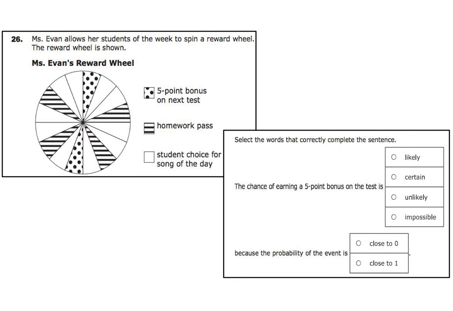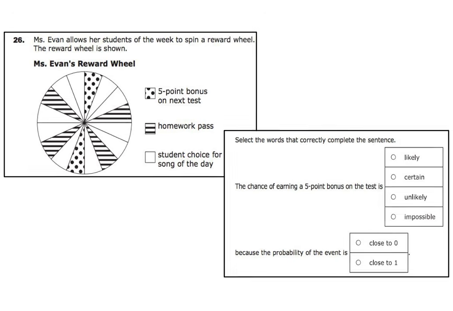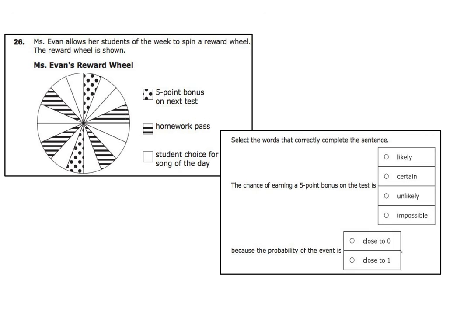Number 26. Miss Evan allows her students of the week to spin a reward wheel. The reward wheel is shown. Select the words that correctly complete the sentence. The chance of earning a 5-point bonus on the test is likely, certain, unlikely, or possible. Okay, so the 5-point bonus is the polka dot. There are 12 sections on the wheel.